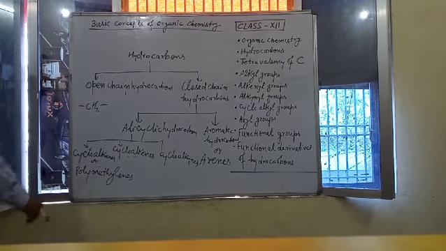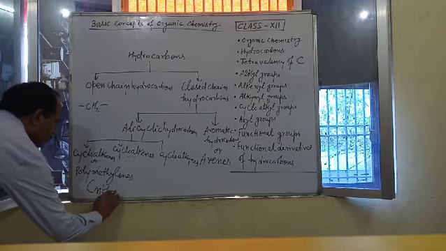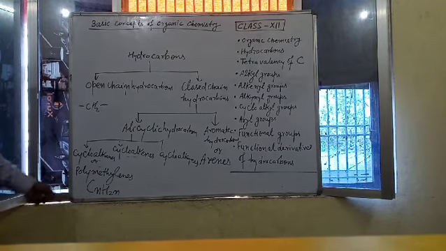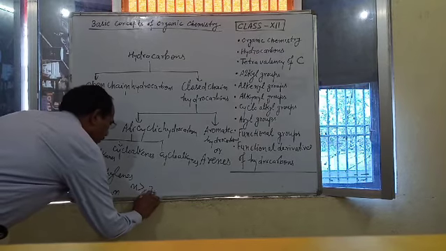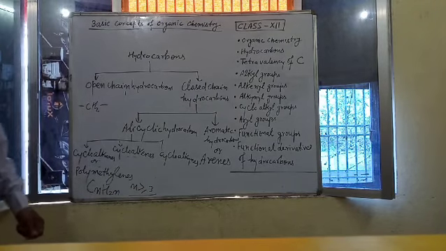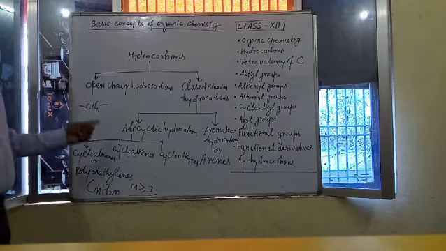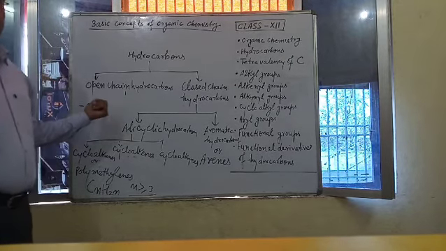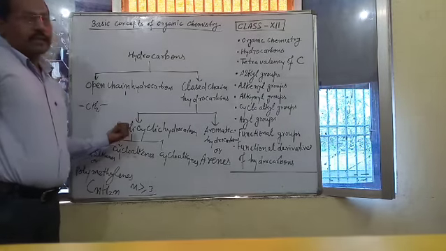They are represented by general formula CnH2n, where n is equal or greater than 3, because a cyclic ring forms by only 3 carbon atom, minimum 3 carbon atom can form cyclic ring, 2 carbon atom cannot form a cyclic ring.